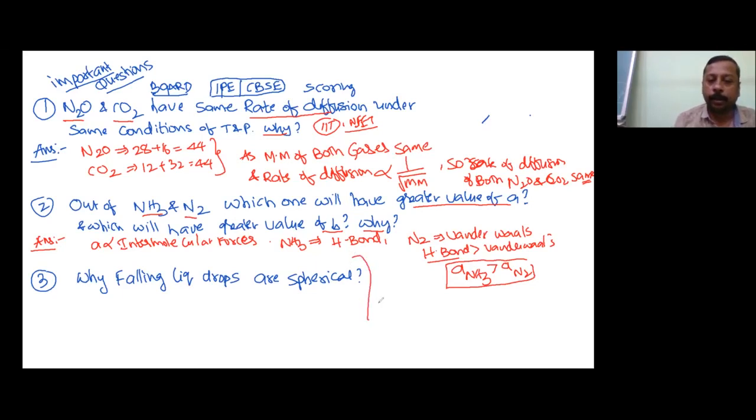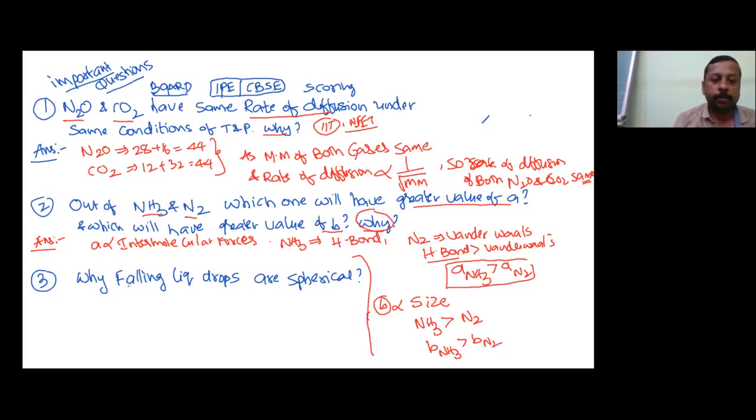Now let us see the b part. The van der Waals parameter b is directly proportional to size. The size of ammonia: it is tetrahedral in shape, whereas nitrogen is only linear. So the size of ammonia is more than nitrogen. Therefore, b for ammonia is greater than b for nitrogen. This is the second part and second answer. Along with the reason I have explained, I think this is more than sufficient.